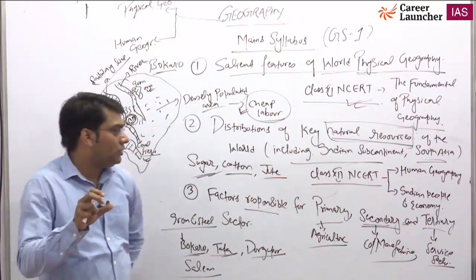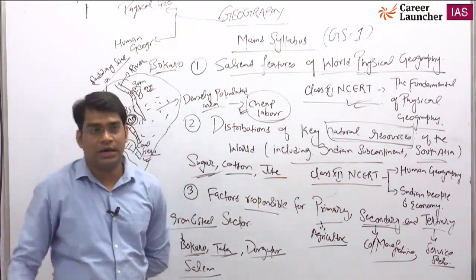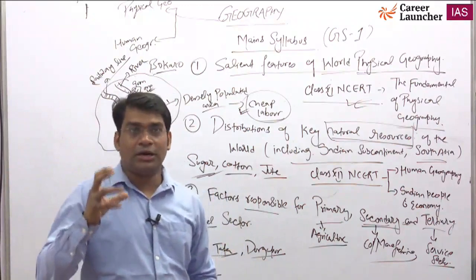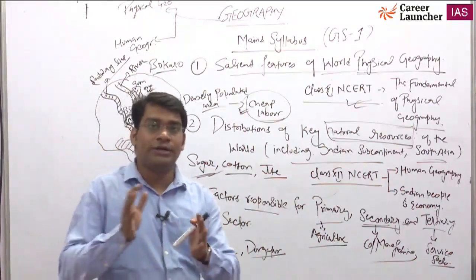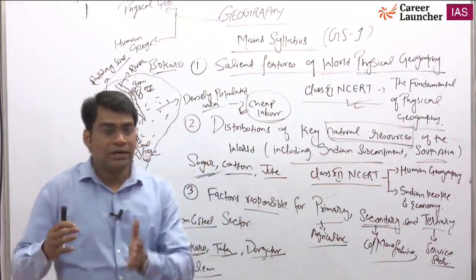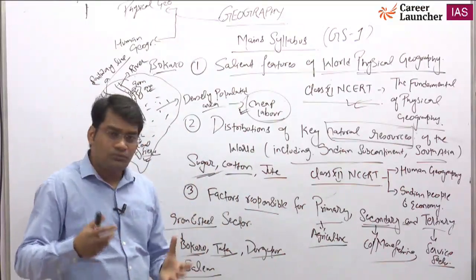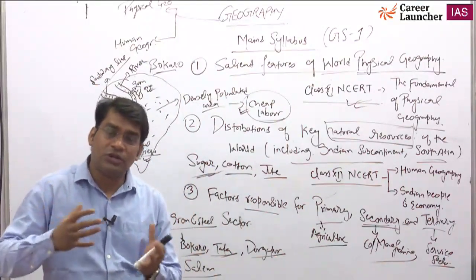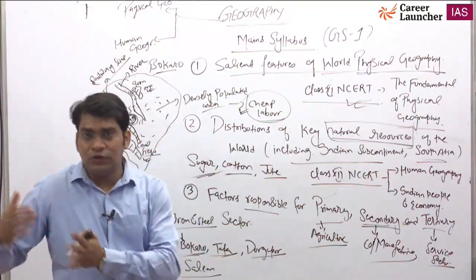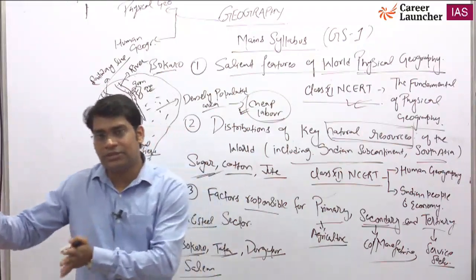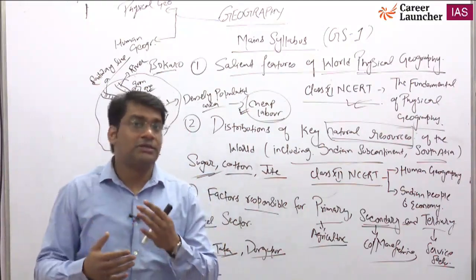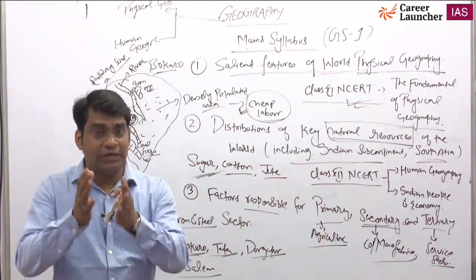At the same time, you should also know some current issues regarding the cotton industries: what problems are faced by cotton farmers and the labourers of the cotton industry, and what challenges the government faces if it wants to establish or explore industries. If you have a little information from current issues and a very good idea from the static portion, then you will be able to write a good answer, and believe me, you will get very good marks.